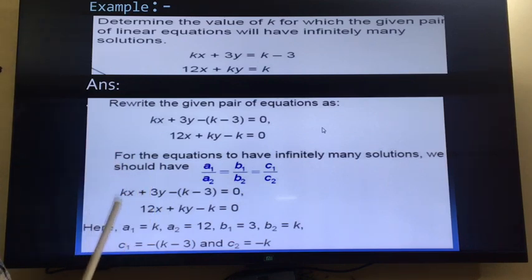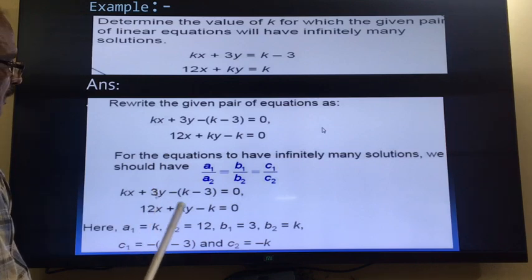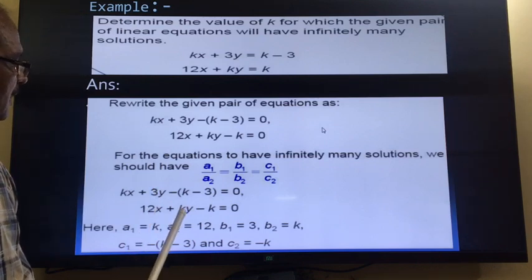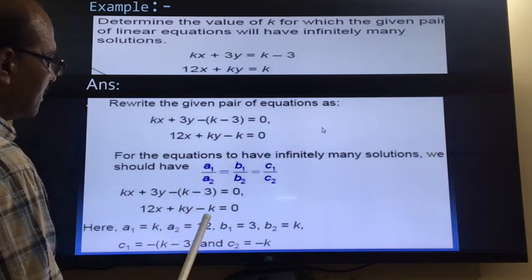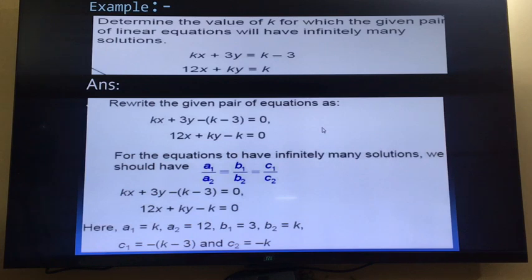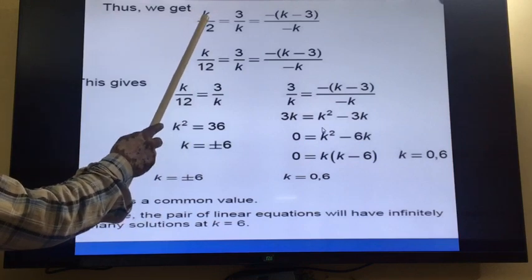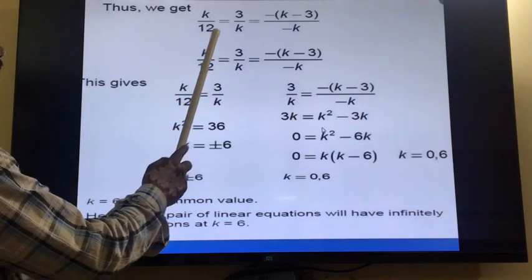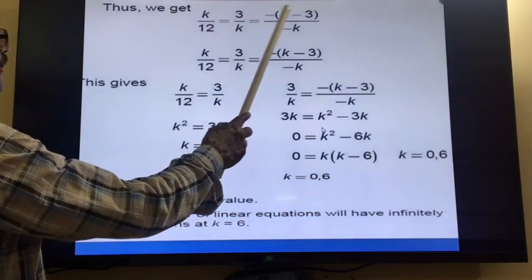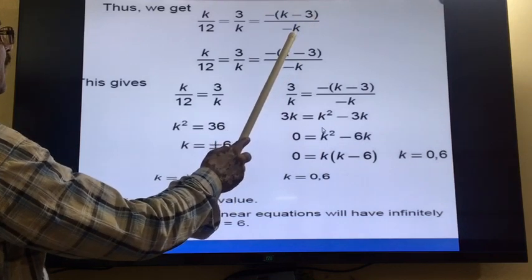Now put the values of a1, a2, b1, b2 and c1, c2 after comparing from these two equations. a1 is equal to k, a2 is equal to 12, b1 is equal to 3, b2 is equal to minus k, c1 is equal to minus in the bracket k minus 3, and c2 is equal to minus k. Put these values in the condition for infinitely many solutions: k upon 12 is equal to 3 upon k is equal to minus in the bracket k minus 3 upon minus k.